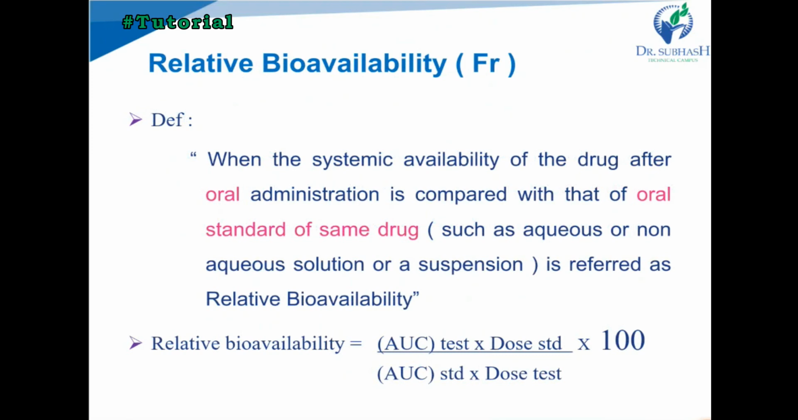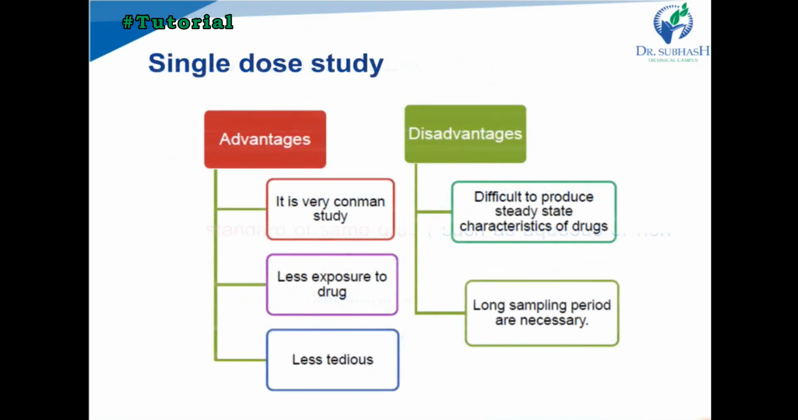The second one is relative bioavailability. What is relative bioavailability? When the systemic availability of a drug given orally is compared with another oral dosage form or oral drug. For example, suppose we select an oral tablet as the test, and we compare it with an oral solution or oral suspension, it is referred to as relative bioavailability.